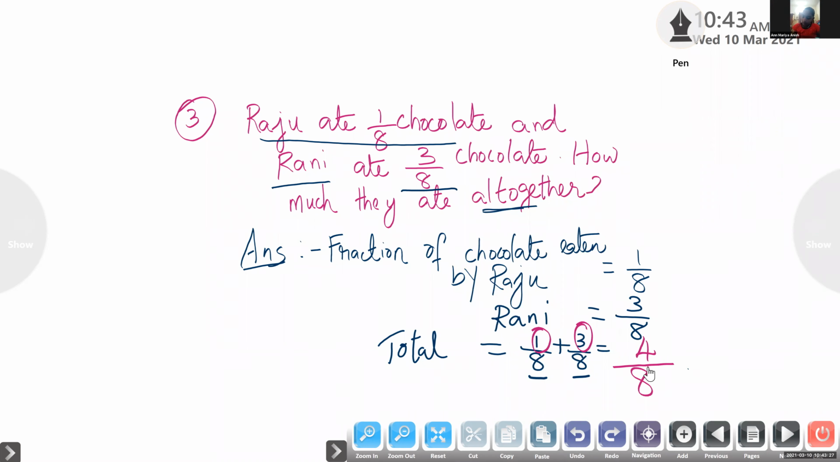Ma'am, it is very easy, but we wrote it in a big question, like steps. Because it's a word problem, you have to write with the steps.